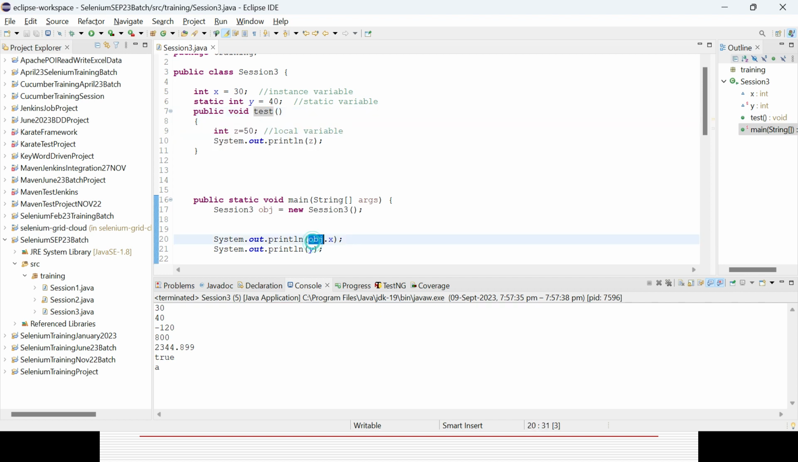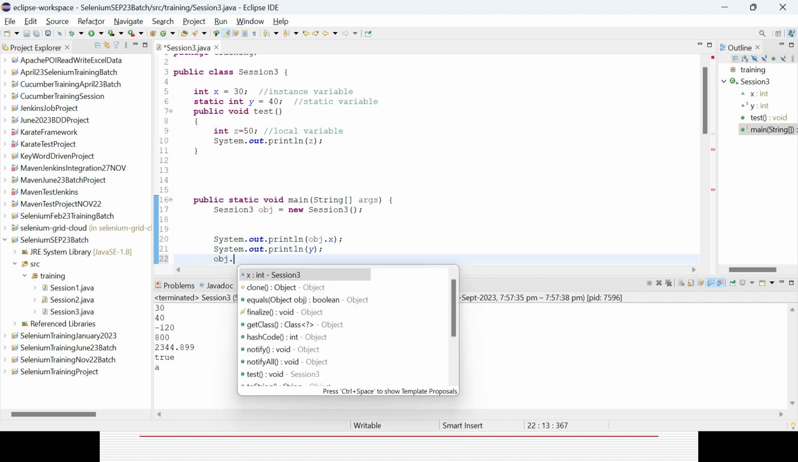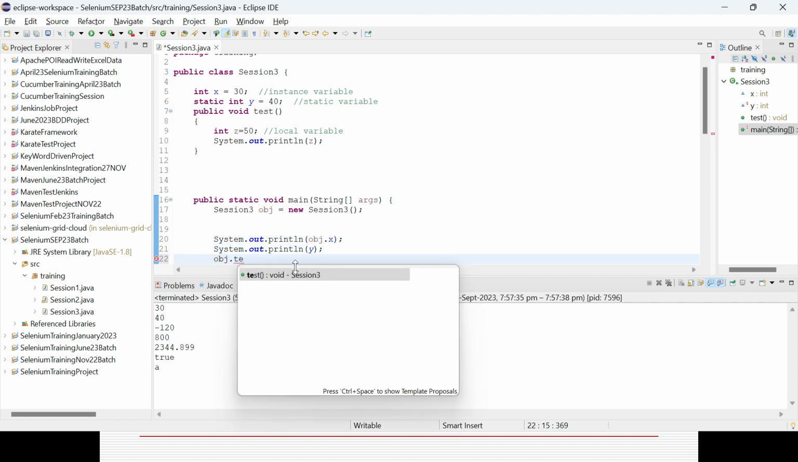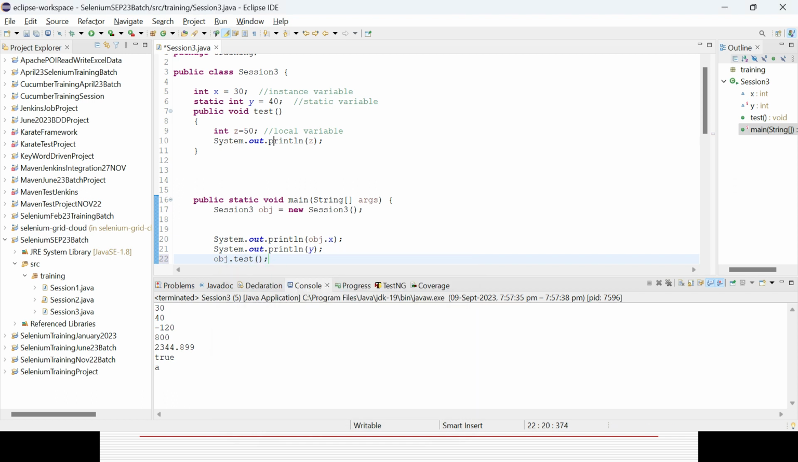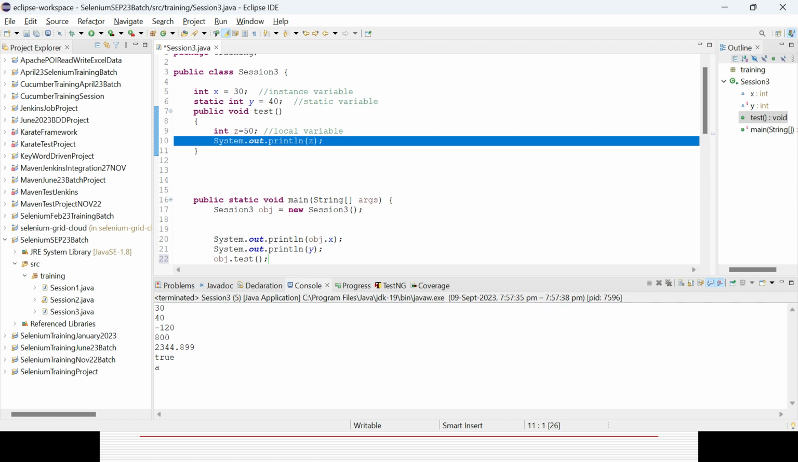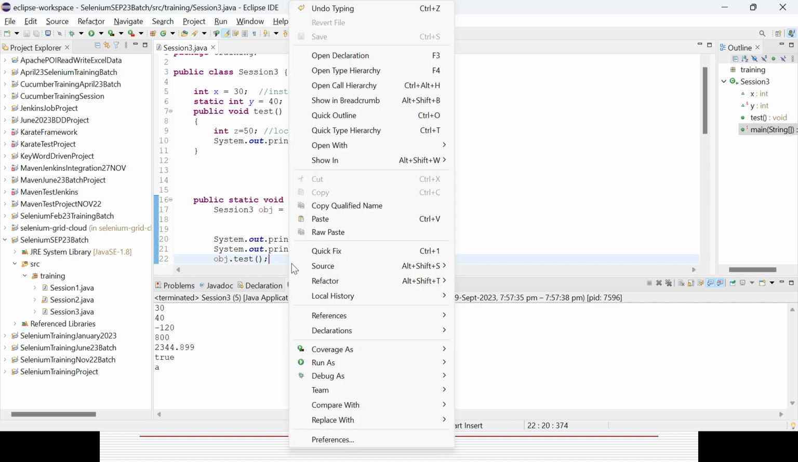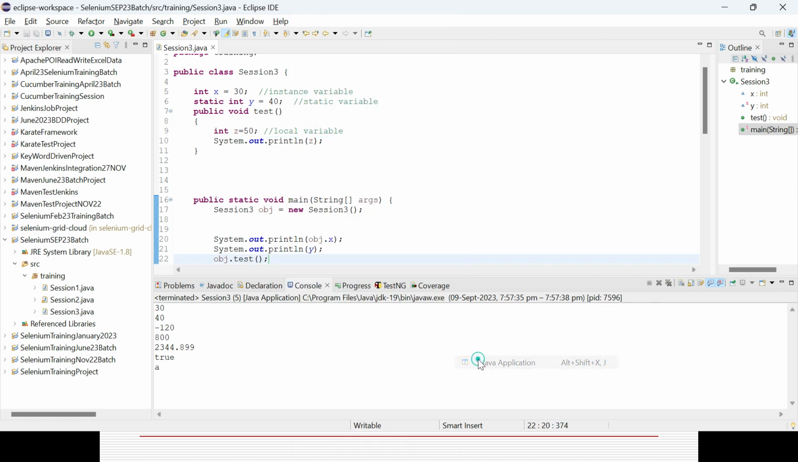So how can I do it? I already have my object, then I can just simply call that method test. You could see, which is coming from session 3. Return type is void, meaning it will just simply print that out, not return any kind of direct value. Okay, now if you try to run it, you can see the value called 50 here.